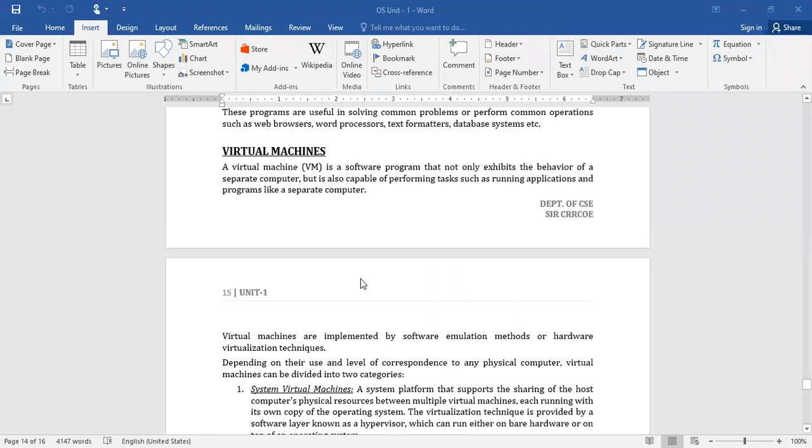See, virtual means logically it is present, not physically. Logically, just like your dream. When you're sleeping, what are the dreams that are coming? So they are logically present. Similarly, here also the virtual machines means there is no physical existence for it.